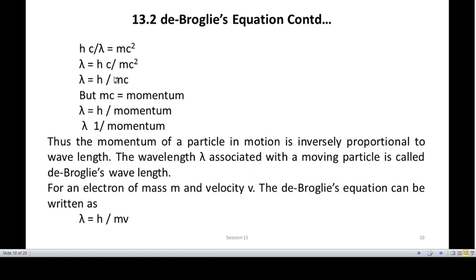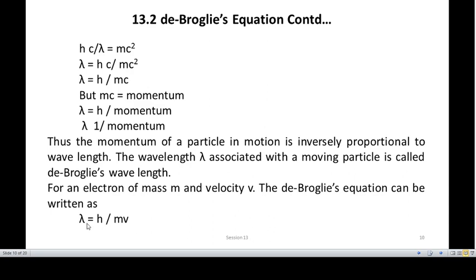Now if you consider a particle which has a specific velocity v, the same equation, lambda is equal to h divided by mc, can be written as lambda is equal to h divided by m into v. This is the de Broglie equation for a particle like an electron with a mass m moving with a velocity v.